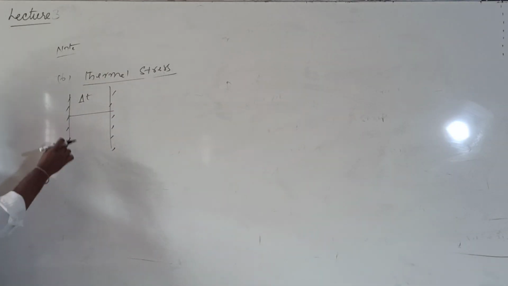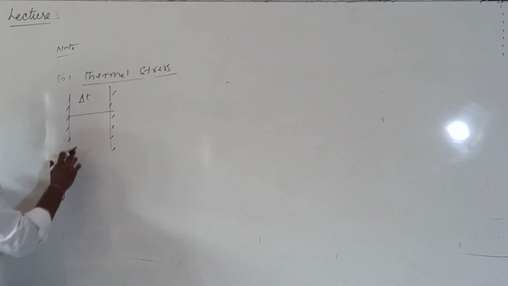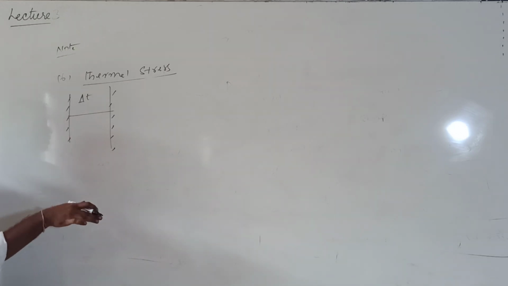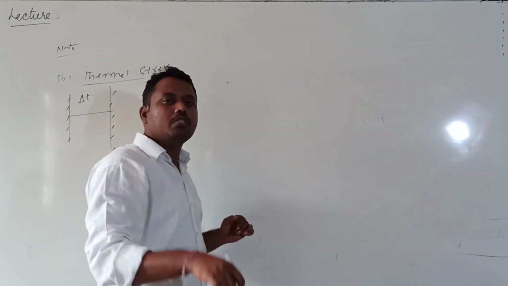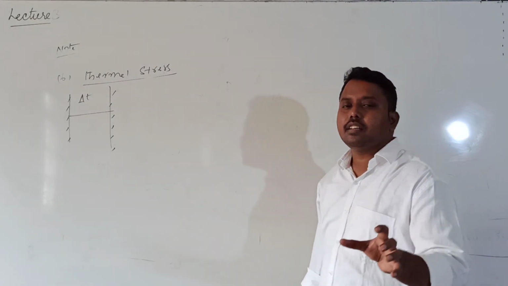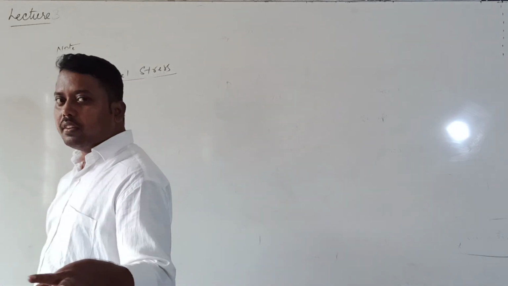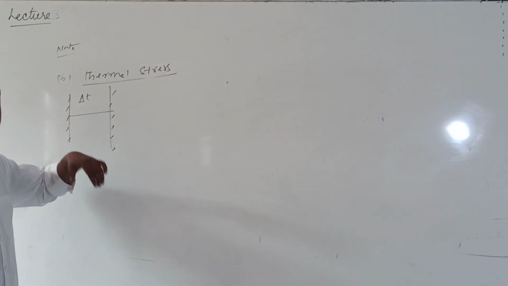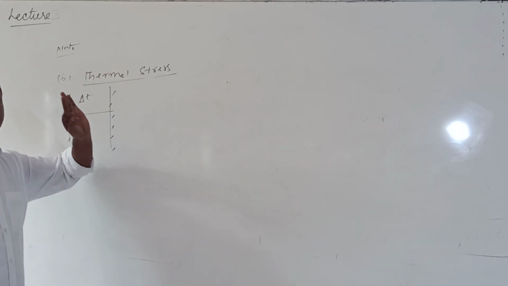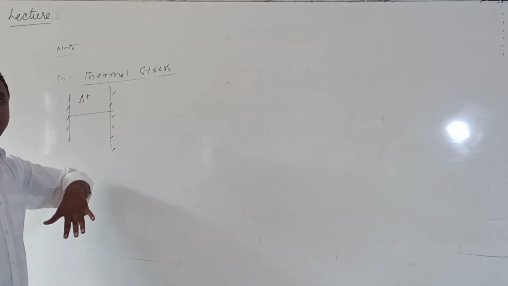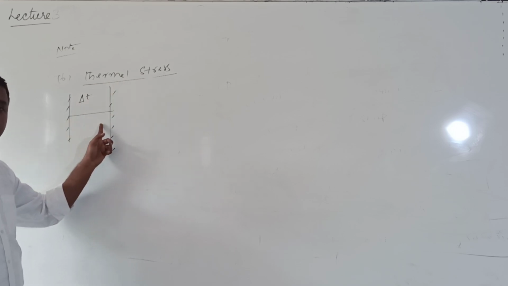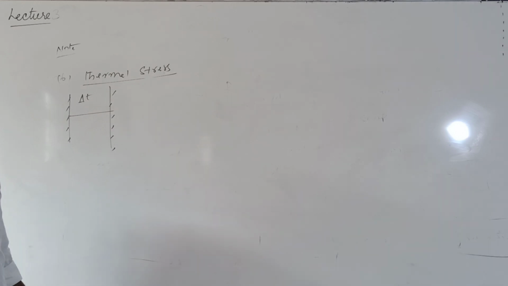Obviously, when temperature increases, the rod will try to expand, but the wall will not allow it to expand. At that time the wall will exert some force on the rod to prevent that expansion. Due to that, some tension will develop in the rod. That tension is called thermal stress. Stress is nothing but force per unit area. Here the force acts because the rod tries to expand. That force acting per unit area is called thermal stress.